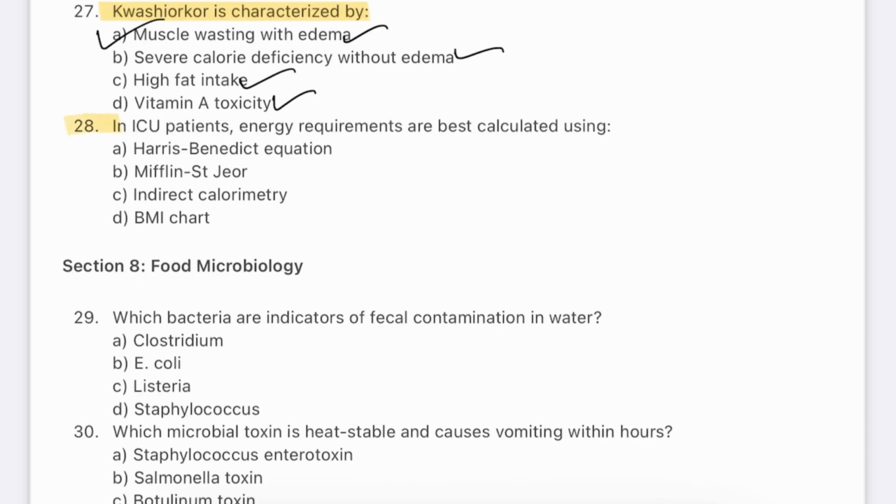Question number 28. In ICU patients, energy requirements are best calculated using: Harris-Benedict equation, Mifflin-St Jeor equation, indirect calorimetry, BMI chart. The answer will be C, indirect calorimetry. Indirect calorimetry measures oxygen consumption and CO2 production to estimate energy needs. It is more accurate than predictive equations in critically ill patients. Equations like Harris-Benedict may over- or underestimate in such cases. It ensures appropriate feeding and avoids overfeeding complications.